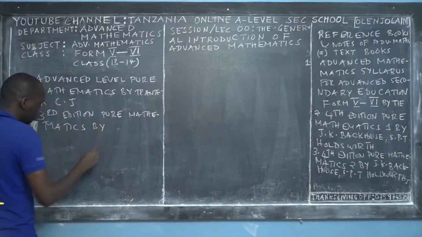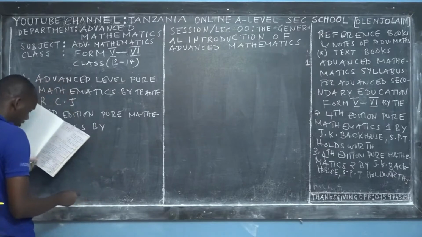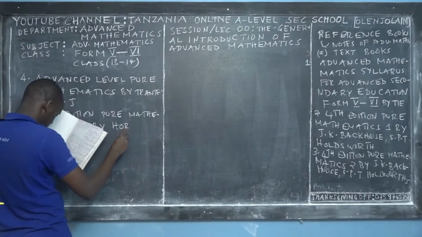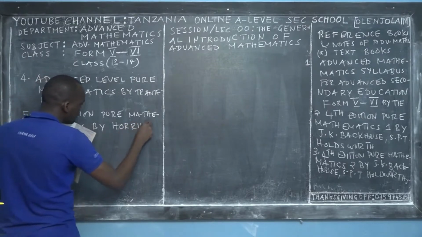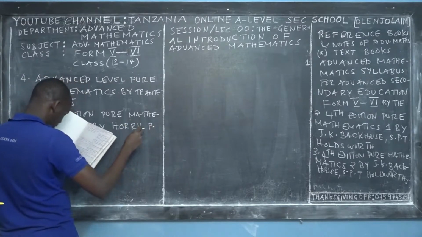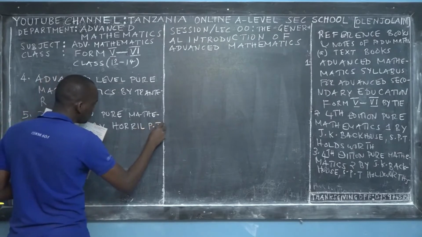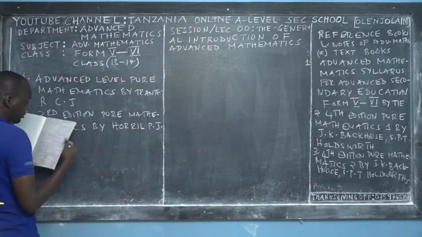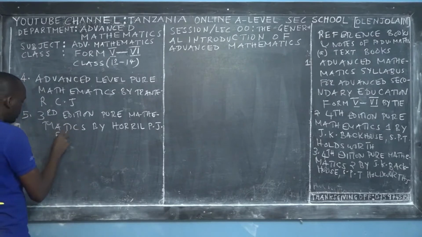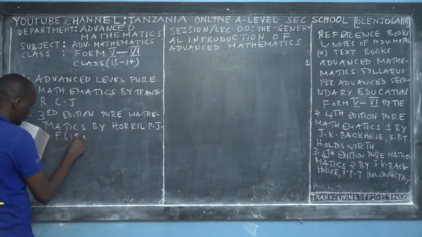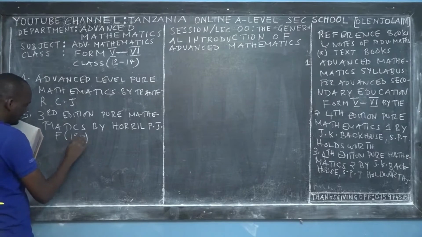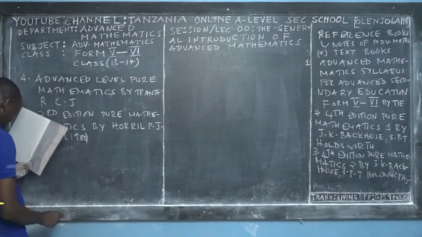The author of this book is Olenjolaim P.J., and it was authored in 1958. It's the oldest book, older than me.